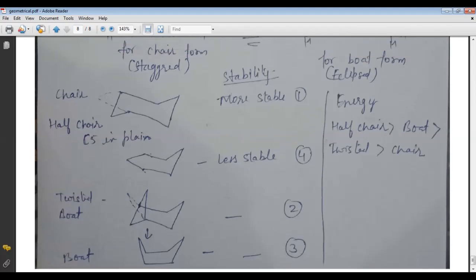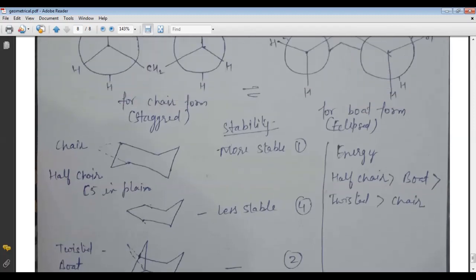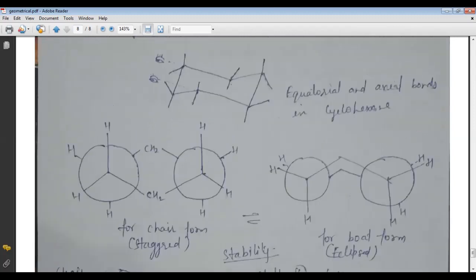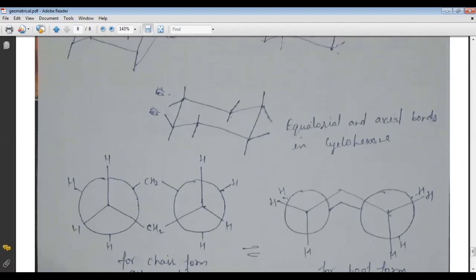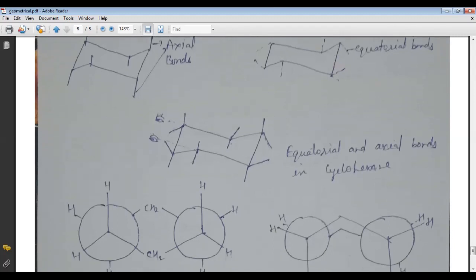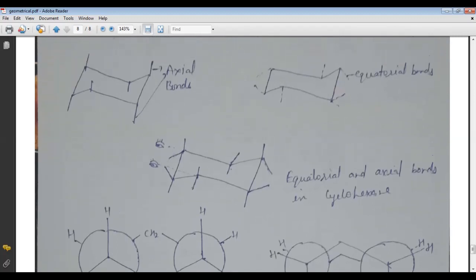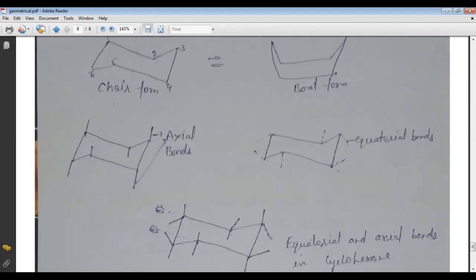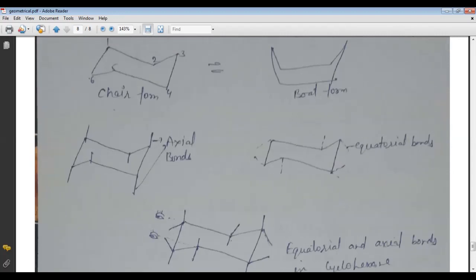In this lecture, we discussed the geometrical isomers and the conformations. In the conformation, the very important parts are the conformation of butane and the conformation of cyclohexane. So read carefully, and you have to prepare the questions on the conformation of cyclohexane and the conformation of butane, and the short note on the geometrical isomers also.